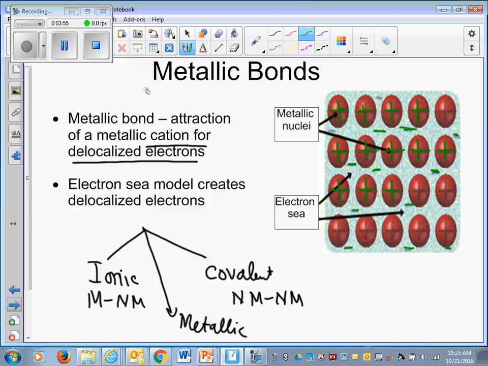It will float around. The electron sea model creates delocalized electrons because they have a very low ionization energy. Metals have low ionization energy. It can easily delocalize those valence electrons. So you need to also add that in. Now, why do we have delocalized electrons in metals? Because they have low ionization energy. It is very easy to move them around.